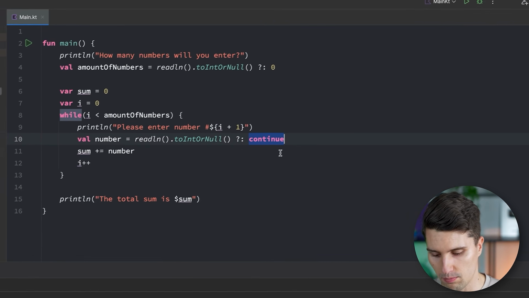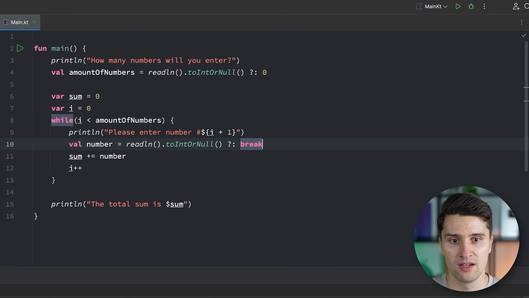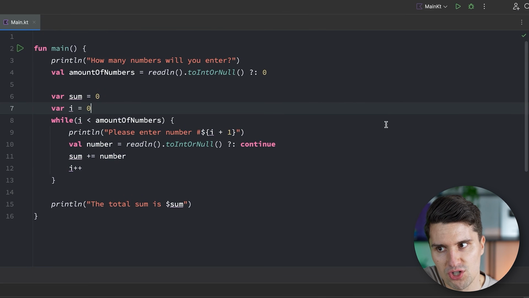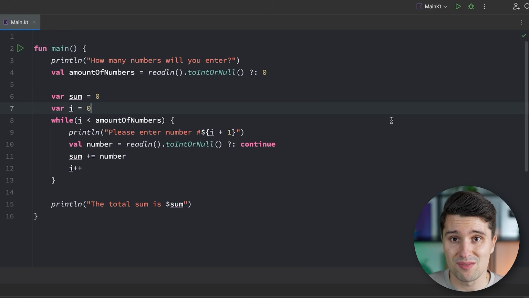Alternatively, there's also the break keyword, which will completely break out of the loop. That's not what we want here, because then no more iterations would be executed. So continue makes more sense in this scenario. But what now happens if we want to just print all the numbers the user has previously entered?